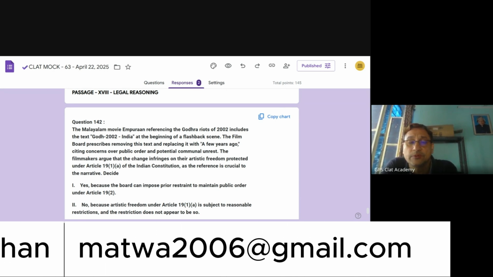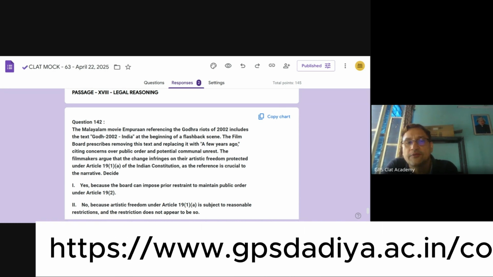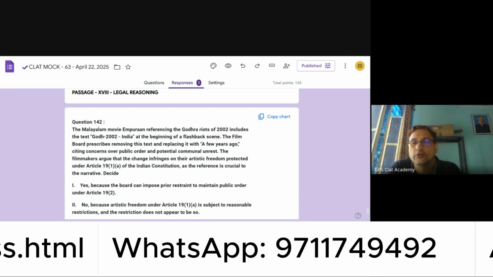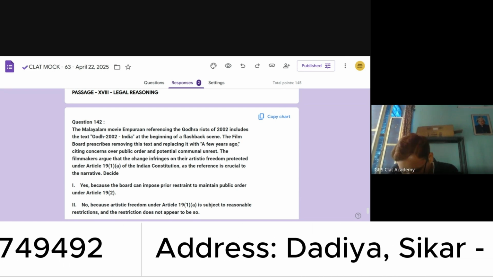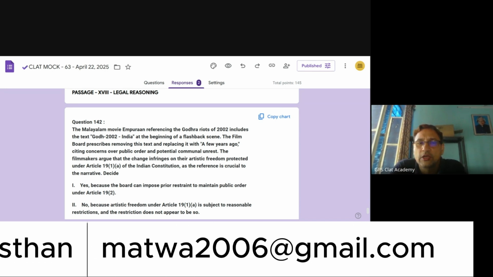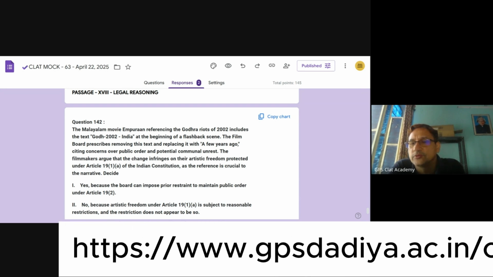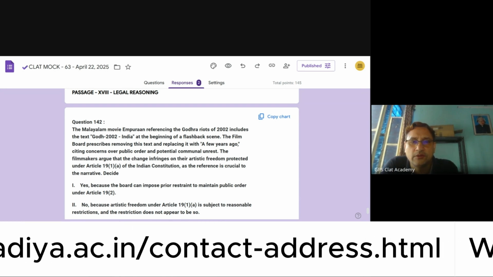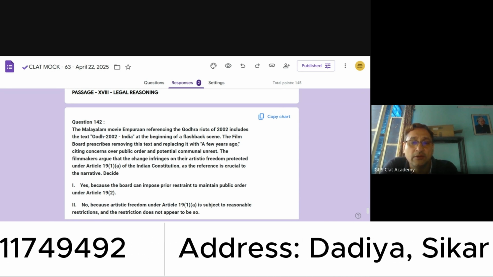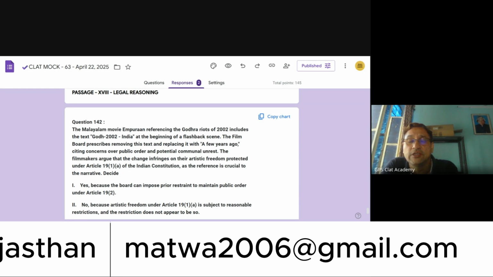Now we come to question number 142. The Malayalam movie Empuraan, referencing the Godhra riots of 2002, includes the text "Godhra 2002 India." Now you will remember that in 2002 the Godhra riots took place, in which a large number of members of the Muslim community were literally slaughtered. There are suggestions that the governance was either countenancing it or was ineffective.